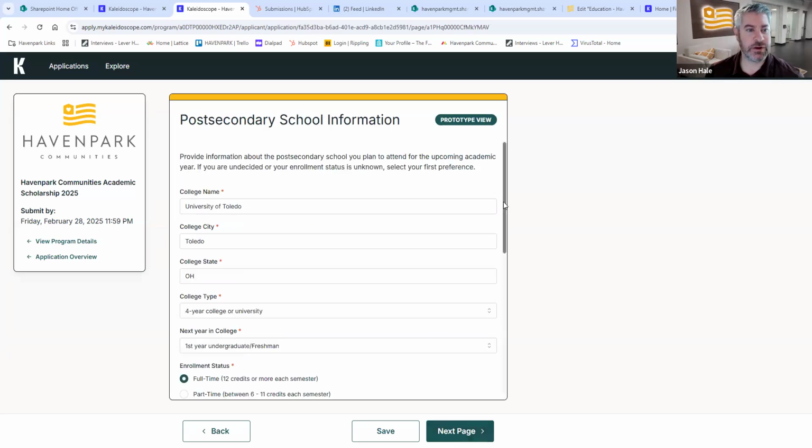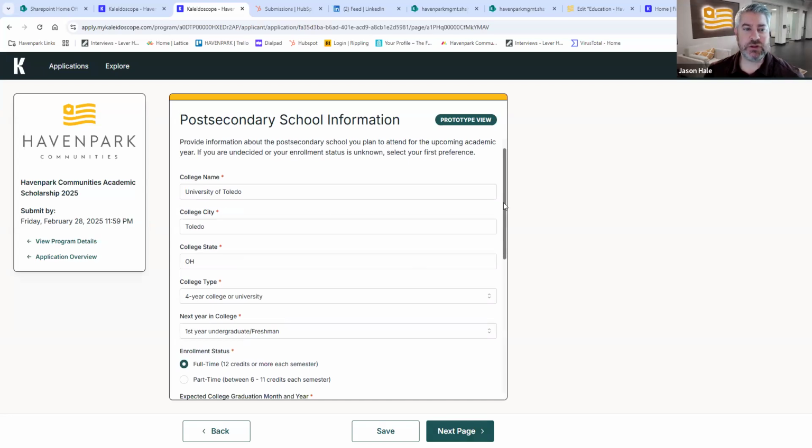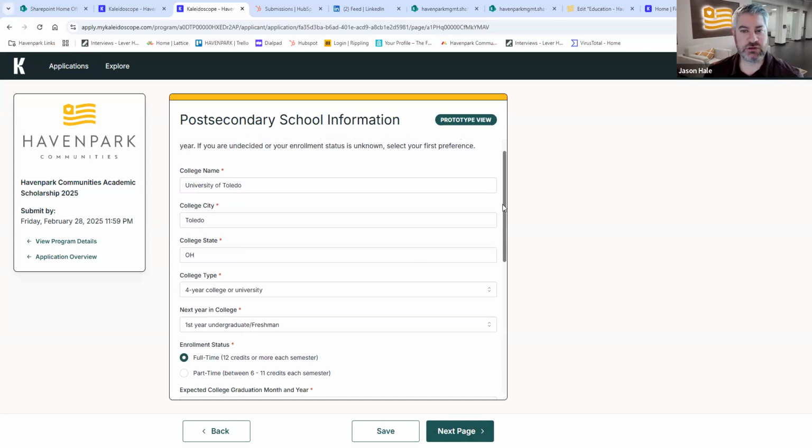Post-secondary school information. So I think what's important to know is that we certainly understand if you're a high school senior this year, or maybe you're a current college student, or maybe you're an adult learner who's thinking about going back, that your college enrollment plans might change from now until fall of 2025. So what you want to put on here is the most likely institution that you might actually enroll in. So if that's a 2-year or 4-year vocational trade institution, put that institution here. If you end up being an awardee, certainly we'll have you complete an acceptance form in the spring. You'll update that information at that time.